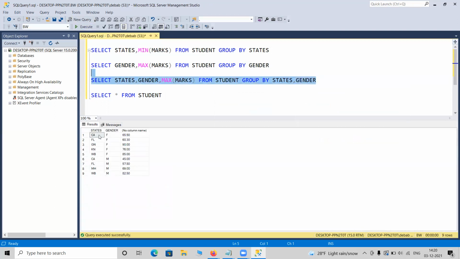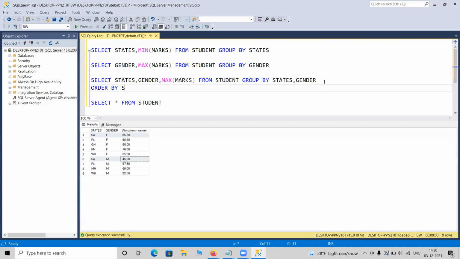So if I execute that, look, we have California female data 65.50, whereas California male data 45. So you can take a look into the original table. The male from California's highest mark is 45. Among females, it is 65.50. I can make it more clear using order by state, to align it properly.